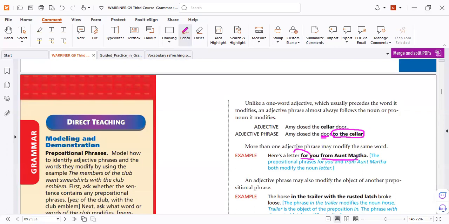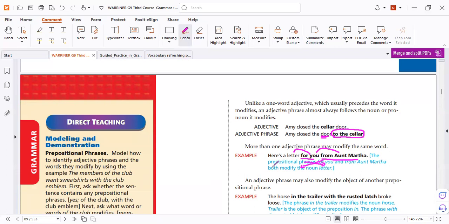From Aunt Martha. Modifies letter. It's for you. From Aunt Martha. But if I change, does the meaning change? Here is a letter from Aunt Martha for you. The same meaning.